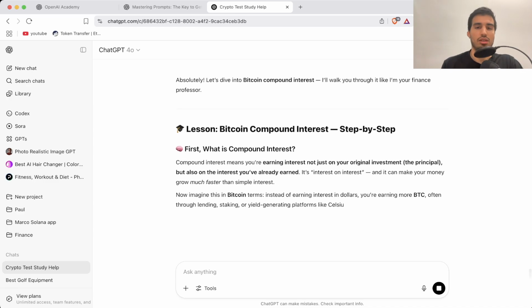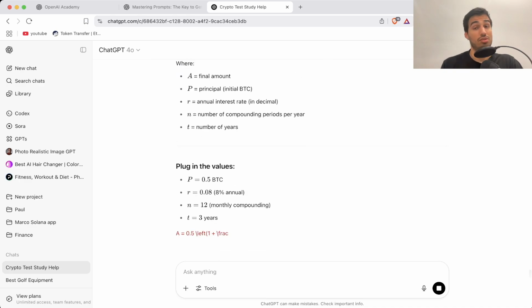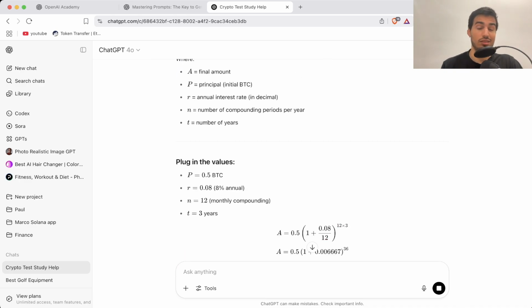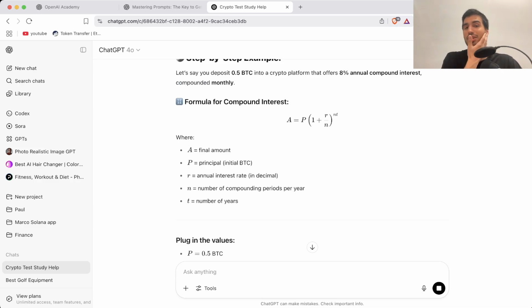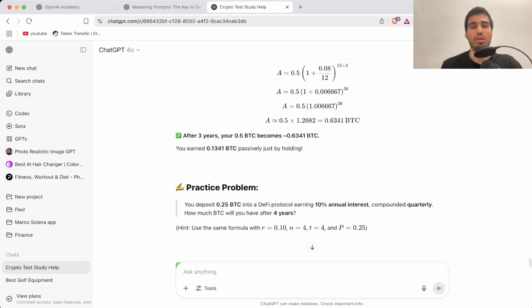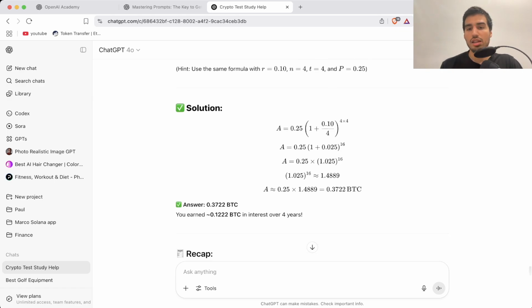So obviously it tells us first what compound interest is and then some examples, how the formula works out. So really, really useful, right? This is stuff that you see in college, and kids can learn so much faster and easier with all this. And then we have the practice problem here. You deposit 0.25 of BTC into a DeFi protocol, earning 10% annual interest compounded quarterly. How much Bitcoin will you have after 4 years? And it gives you a solution.